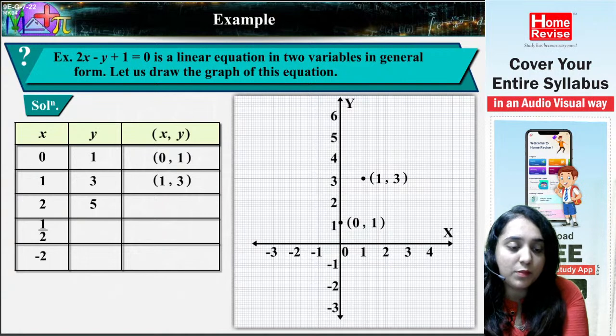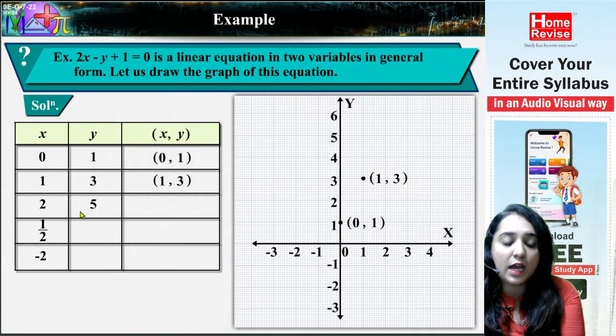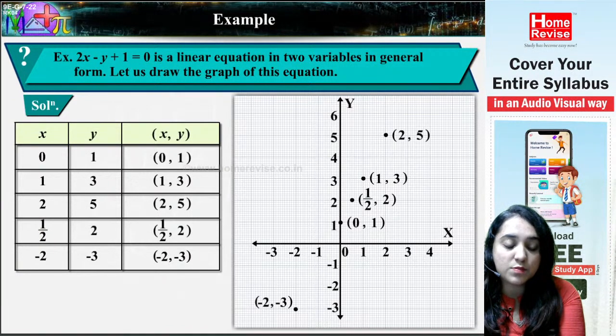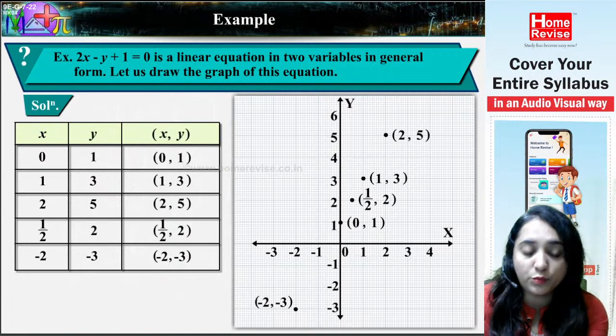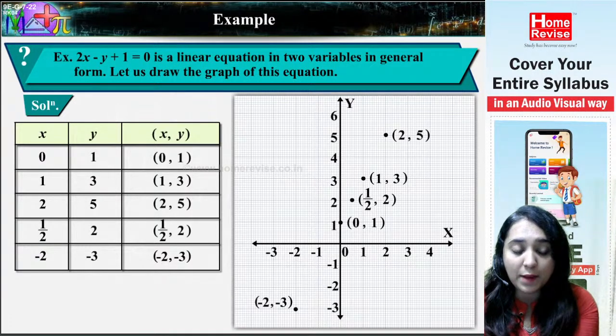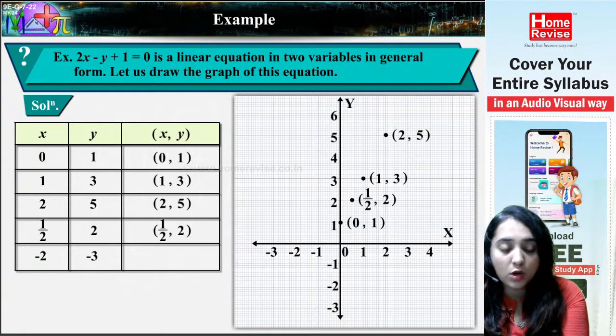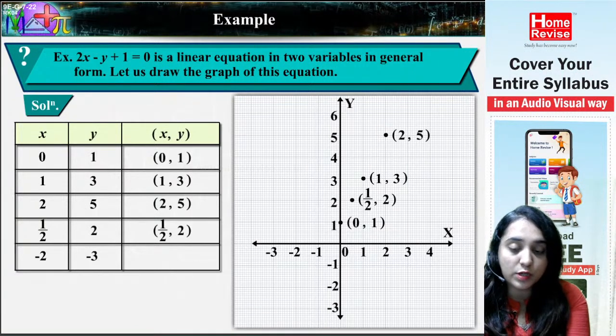So what are the two numbers? 2, 5. And the next one is minus 1 upon 2, and minus 2, minus 3. -2 and -3 both are in the third quadrant. Okay, everybody understood? Chalo, next one.